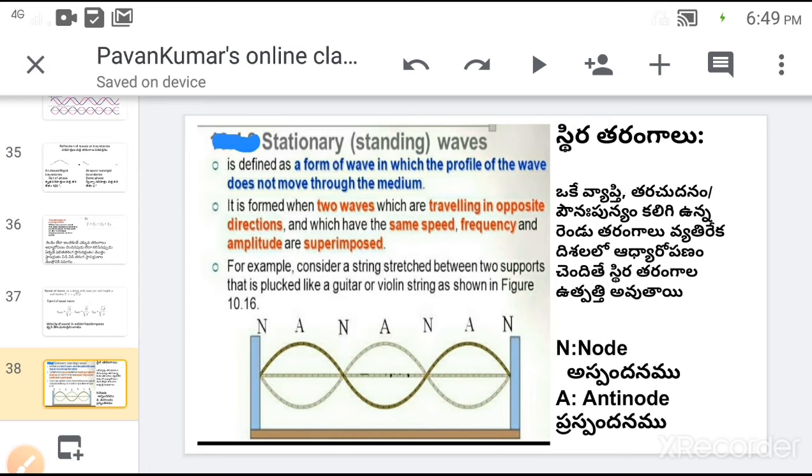By the superposition of waves, stationary waves are formed. In the case of stationary waves, loops are generated. Due to the loop formation, at some points the amplitude is 0, and at some points the amplitude is maximum. The point at which the amplitude is 0 is called a node. The point at which the amplitude is maximum is called an antinode. At an antinode, the amplitudes of the two waves add, so the amplitude becomes 2a. At a node, the amplitudes of the two waves subtract, a minus a, which is equal to 0. That is, at antinodes, constructive interference takes place. At nodes, destructive interference takes place.